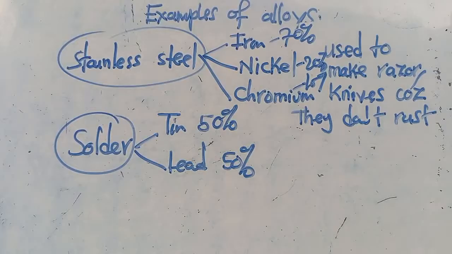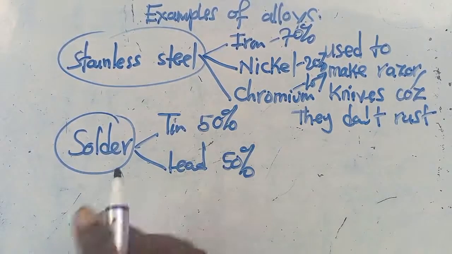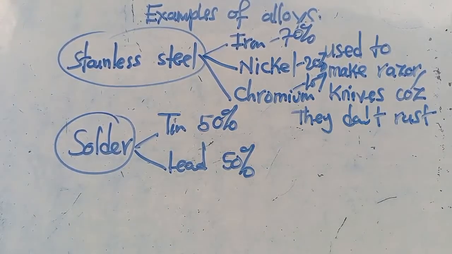And what is it used for? This one mostly is used for soldering. I guess you've heard of a soldering wire. I guess you've heard of those things, isn't it? Those of you that have gone to that area. You discover that a solder has got a lower melting point than either tin or lead.